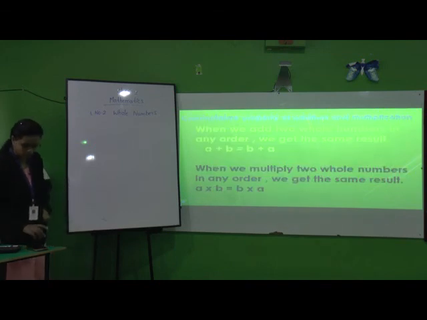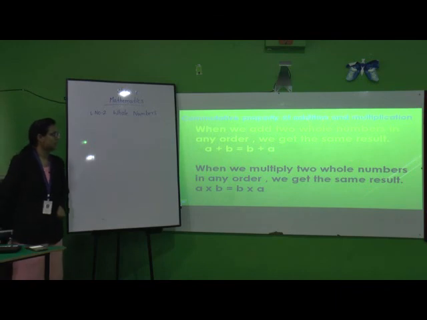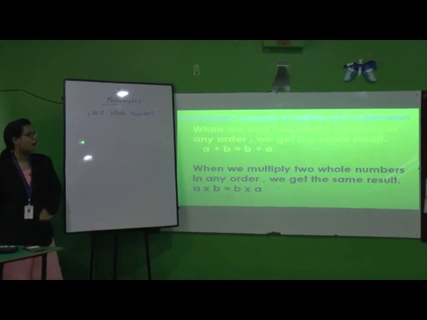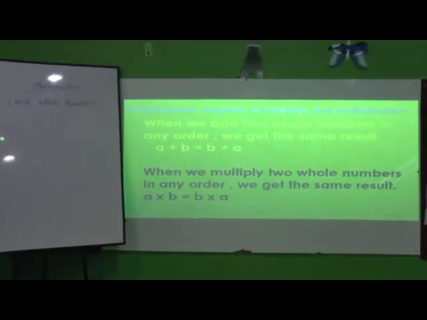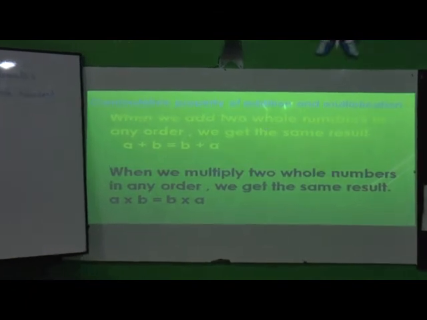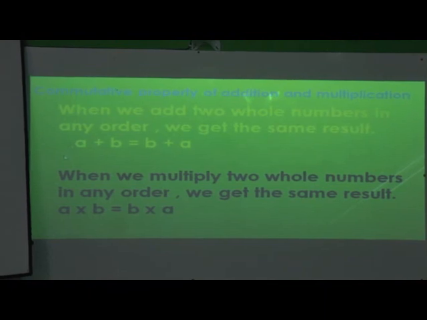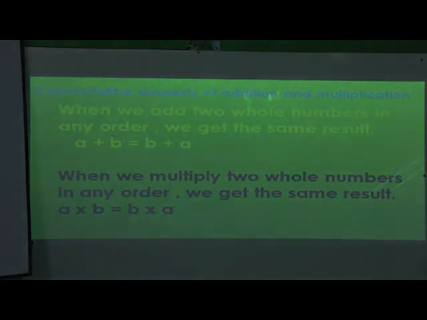Next property we are going to see is the commutative property. Commutative property of addition and multiplication. When we add two whole numbers in any order, we get the same result. Like, see students, it is very easy to understand. The numbers are given like 3 and 2. When we do 3 plus 2 or 2 plus 3, we get the same answer, that is 5. And when we multiply two whole numbers in any order, we get the same result.